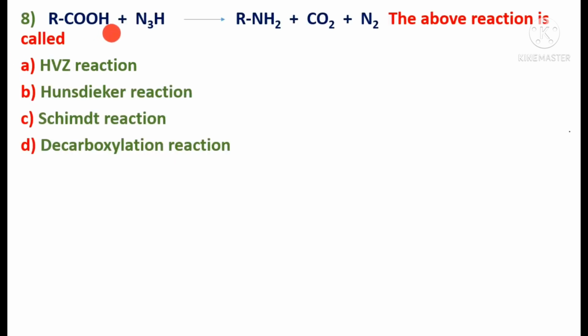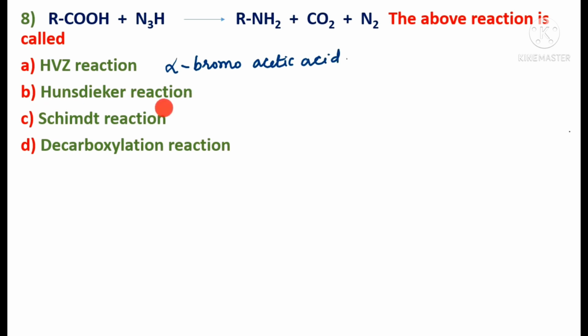Read the next question. RCOOH, if this is an acid, in the presence of hydrazoic acid, it gets converted to a primary amine RNH2 plus carbon dioxide plus nitrogen. The above reaction is called HVZ reaction, or Hunsdiecker reaction, or Schmidt reaction, or decarboxylation reaction. As we saw in the previous question, HVZ reaction, that is Hell-Vollhard-Zelinsky reaction, produces alpha bromoacetic acid. Just now we saw alpha bromoacetic acid. So this is not the answer. What about the next one?